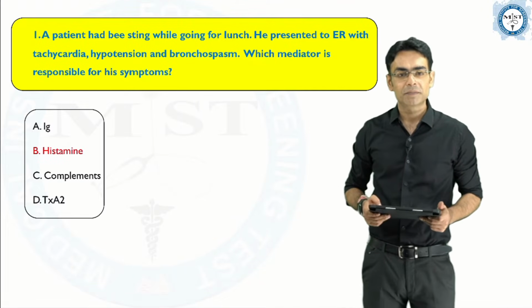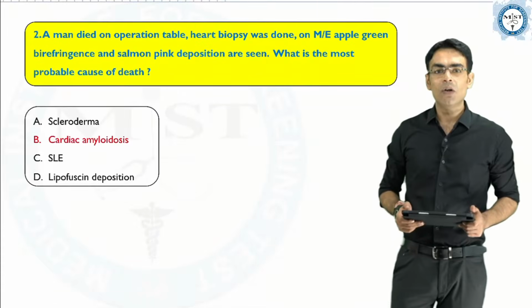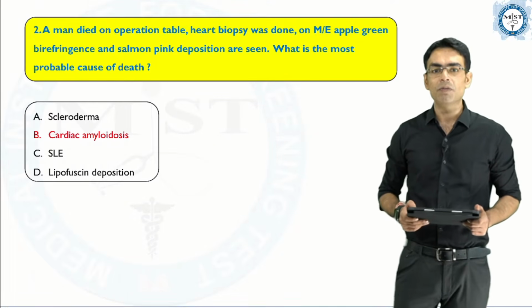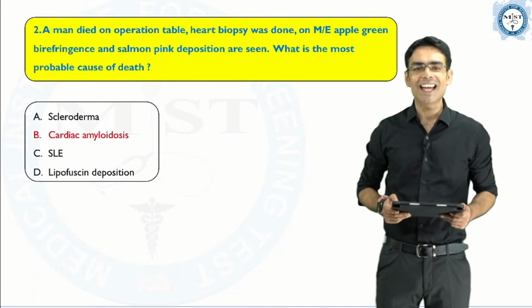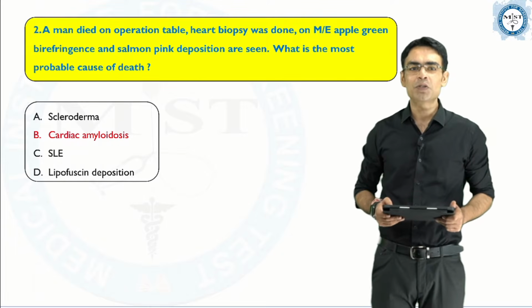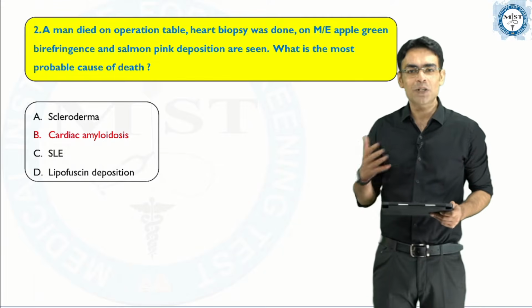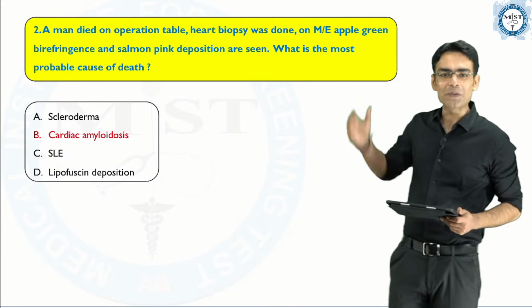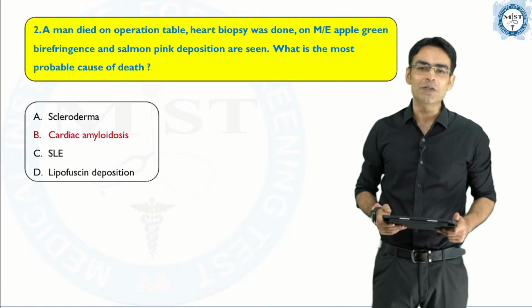histamine. Now coming to the second question: a man died on the operation table, and a heart biopsy was performed. On microscopic examination, apple green birefringence and salmon pink deposition were seen. What is the most probable cause of death of the patient? We can totally understand this whenever we see the words apple green birefringence. The first thing it draws us to is amyloidosis.